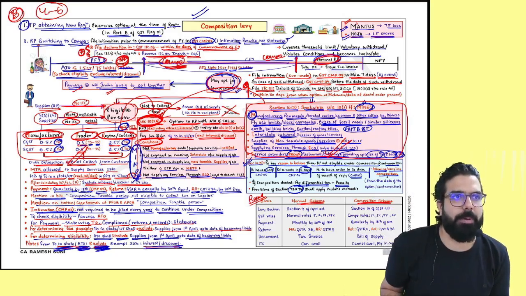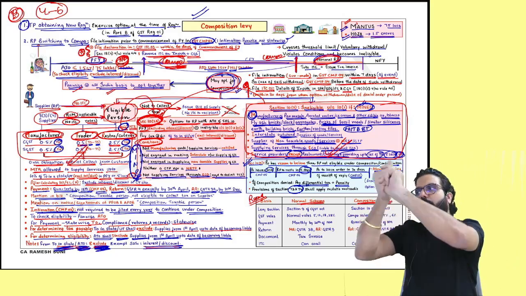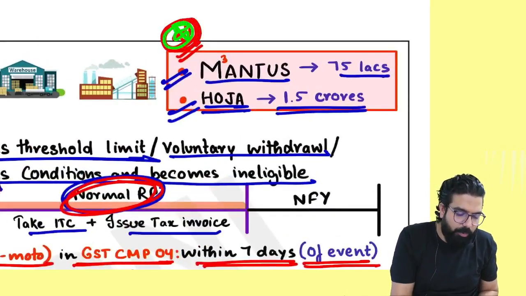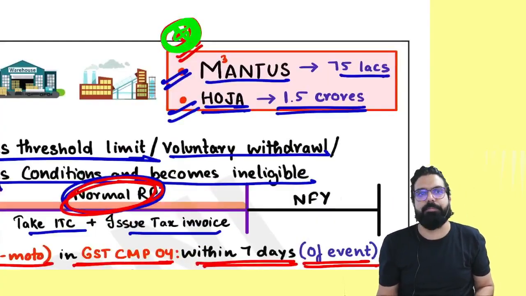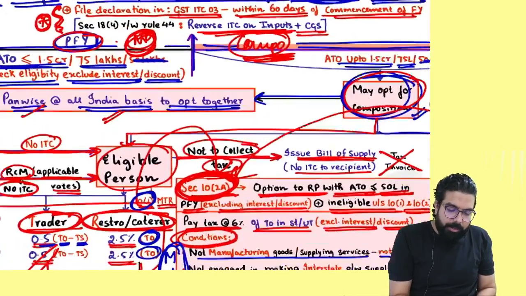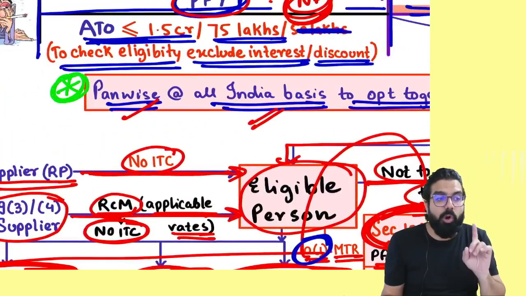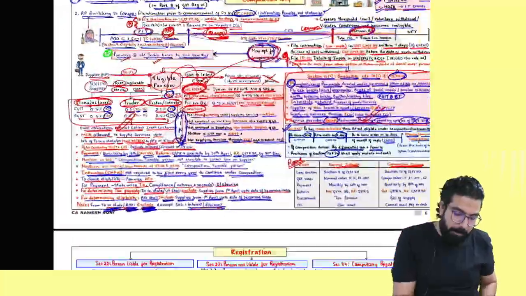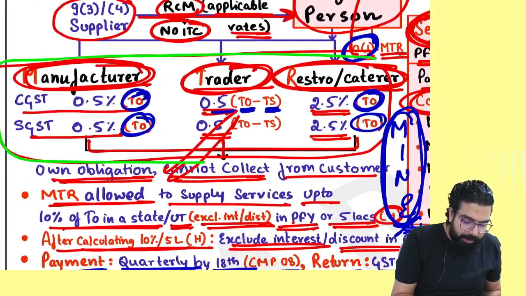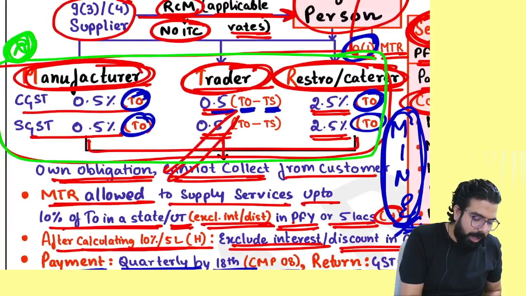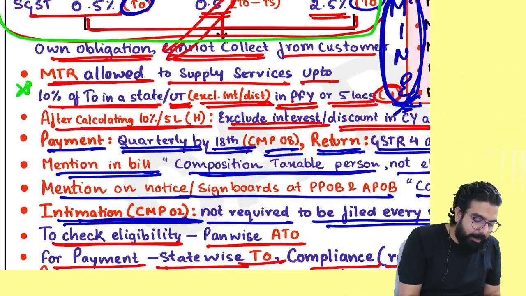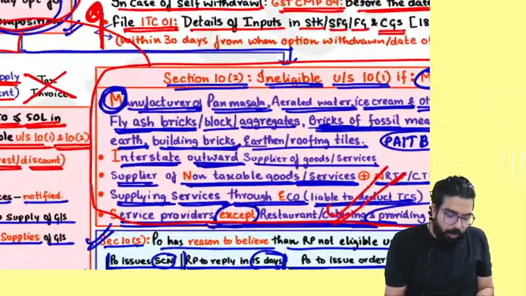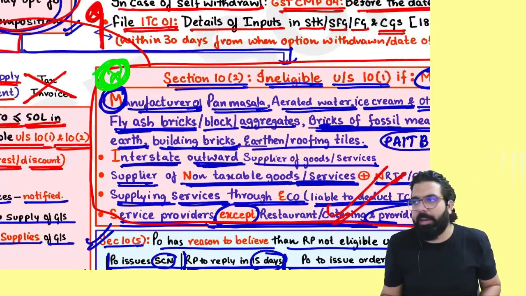What is the most important part you have to always remember in this chapter? First of all, your last year's turnover: for which state 75 lakh, for which state 1.5 crore. This is the most important part you must remember. Whenever you are going for the composition scheme, PAN-wise all India basis has to go in together. You have to remember who are the people eligible. You have to remember MTR can supply little services, which is 10% or 5 lakh, whichever is higher. You have to remember who are the people ineligible.